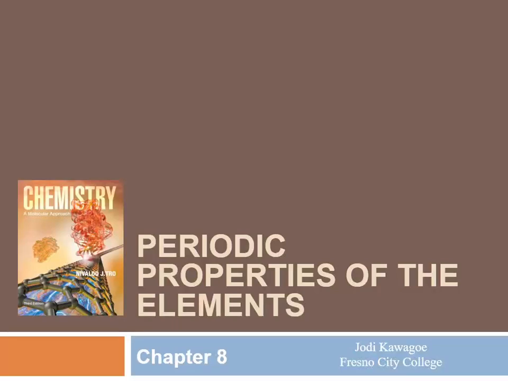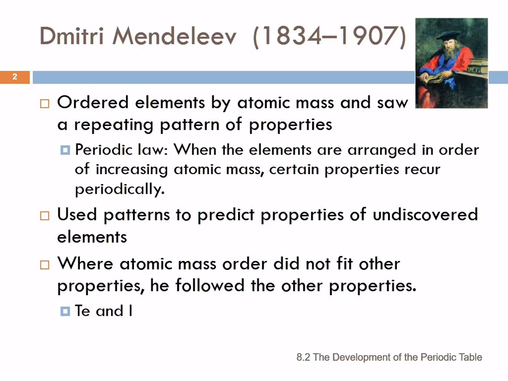Chapter 8, Periodic Properties of the Elements. Dmitri Mendeleev lived back in the 1800s, died in 1907. He is often given credit for being the father of the modern periodic table. He looked at the elements that had been discovered at that time, and he was trying to find a way to put them together and make some sense out of them.